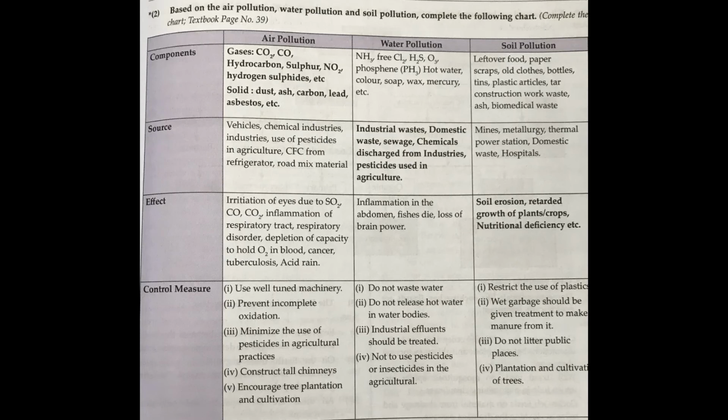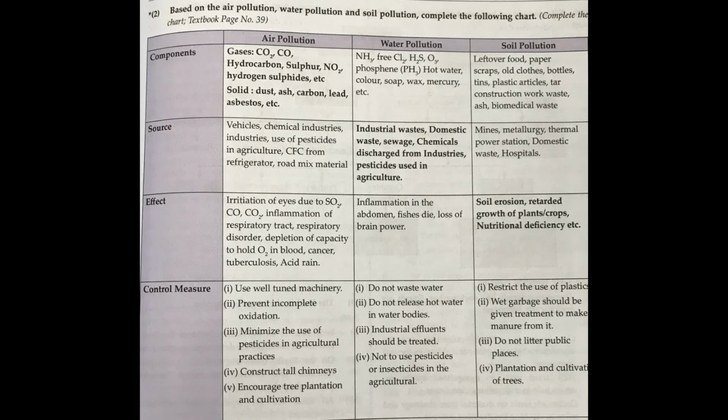Now the next is control measures. The first one, use well tuned machinery, good machinery. Prevent incomplete oxidation, that is incomplete burning, minimize the use of pesticides, construct tall chimneys, encourage tree plantation and cultivation. Any four you may write, small points you may write and learn.